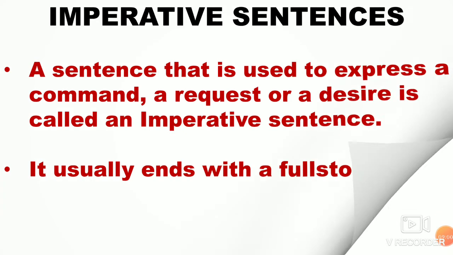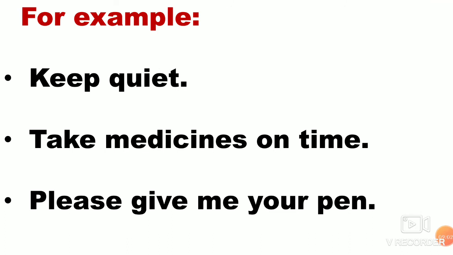When you ask as a request, these types of sentences are called imperative sentences. For example, keep quiet. So that is a command. You can see when you say keep quiet, that is a command. Take medicines on time. This is a request. Please give me your pen. This is also a request. So these sentences usually begin with a capital letter and end with a full stop. When you see the difference, it gives a command or a request.